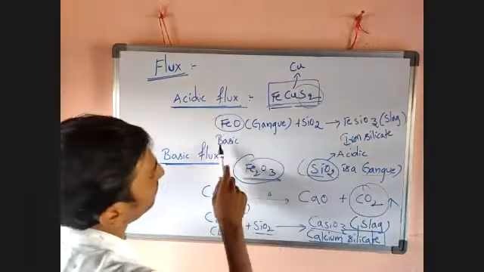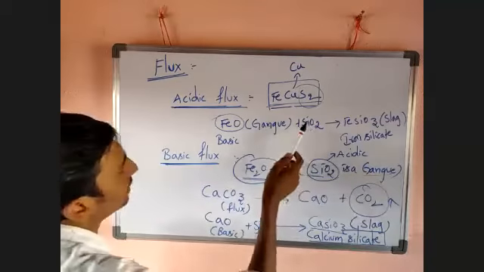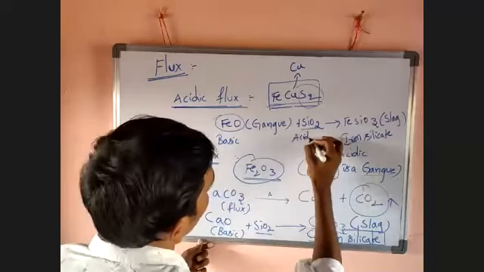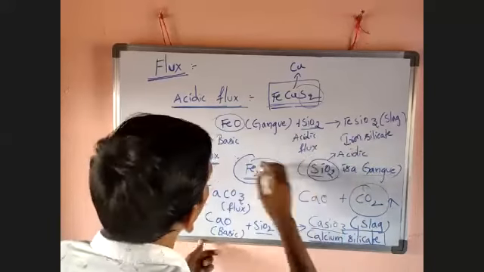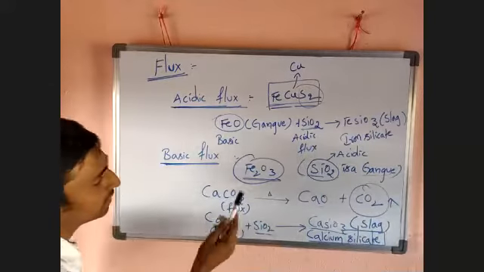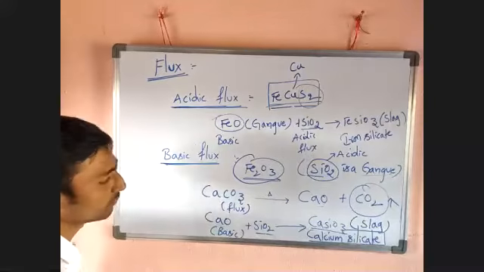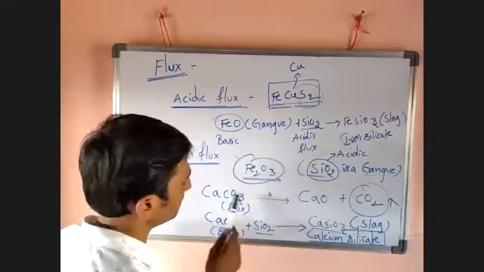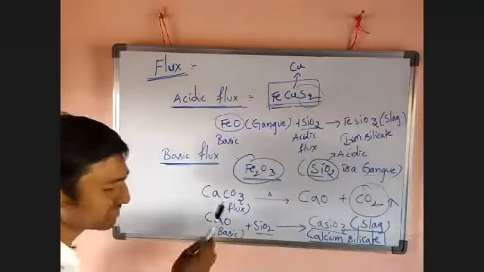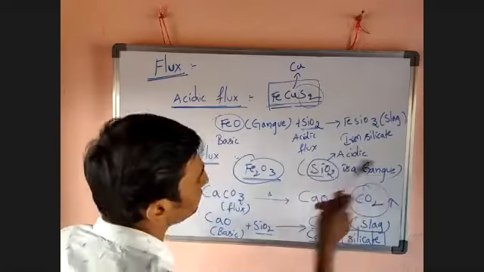There FeO has basic nature. That's why we add a third substance containing acidic nature. That one is nothing but acidic flux here. From this concept, you can generate a number of questions. So, in extraction of iron from hematite, what is the flux? CaCO3 is the flux. Is it a basic flux or acidic flux? It is a basic flux, because the gangue particle SiO2 has acidic nature.